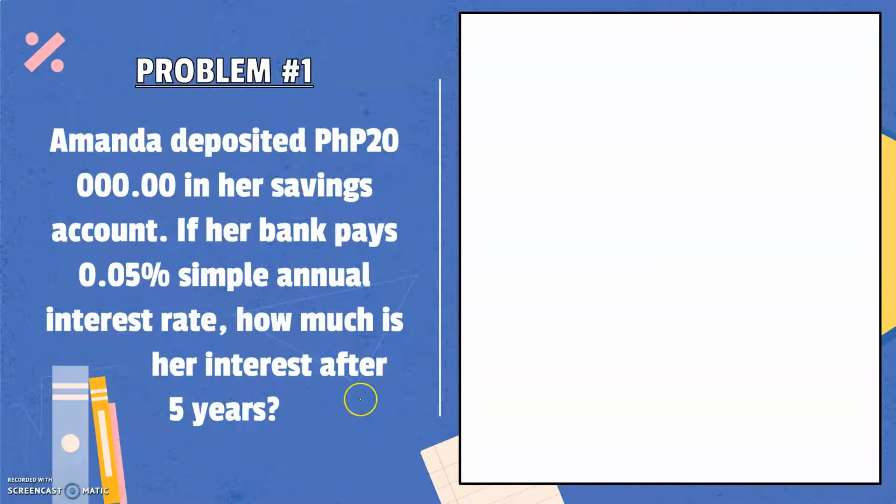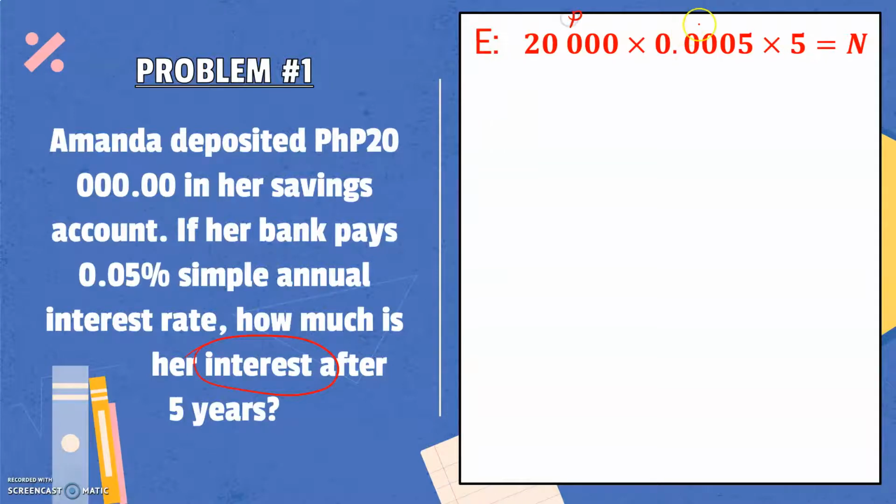Okay. So again, for us to solve for interest, we will simply use our formula, which is principal times rate times time. Since Amanda deposited 20,000 pesos, this will be our principal because this is the initial amount or the total amount she deposited in the bank. Then the interest rate is given as 0.05%, which is 0.0005 in decimals.